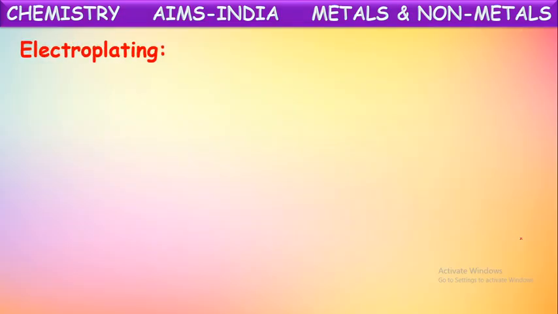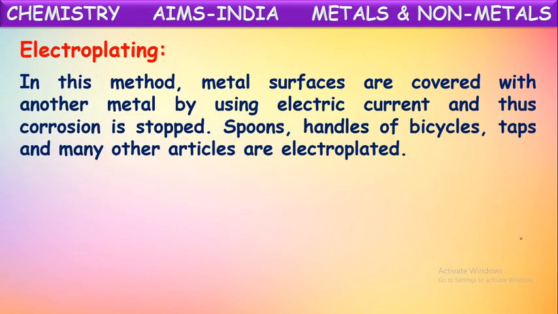One more very interesting and important corrosion preventing method is electroplating. In this method, metal surfaces are covered with another metal by using electric current and thus corrosion is stopped.